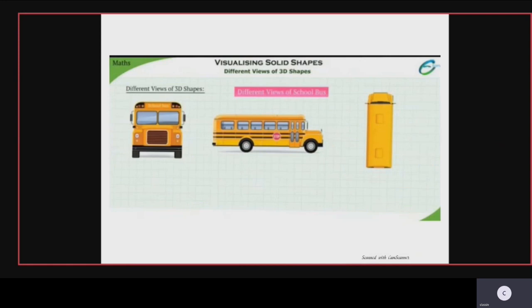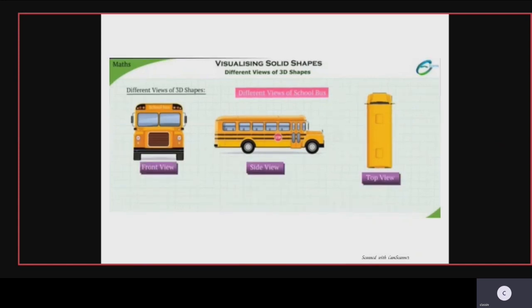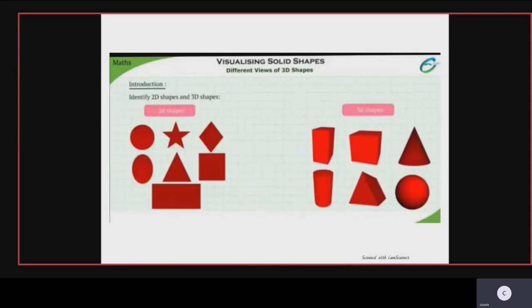The next one, the same for the bus. You can see the different views of a bus. A bus is also a 3D shape. So the first one is the front view, the side view, and the top view. Then different views of a 3D shape.